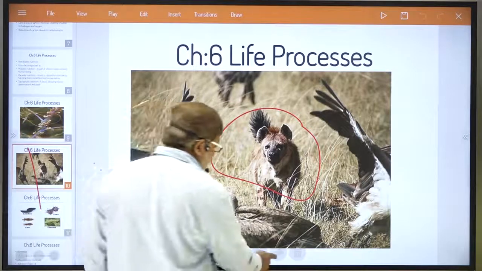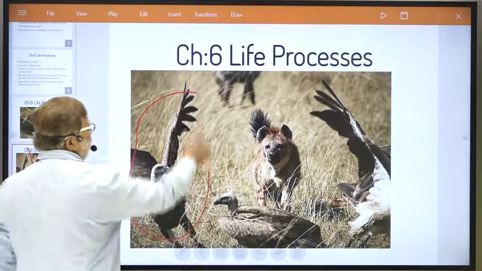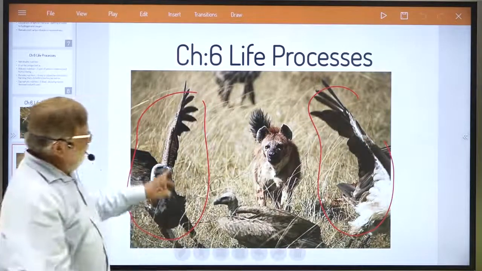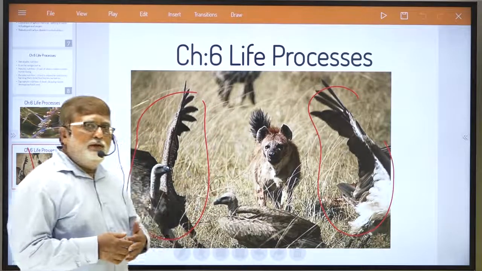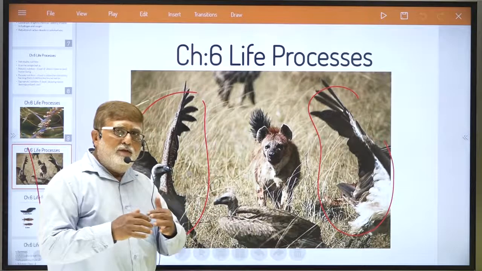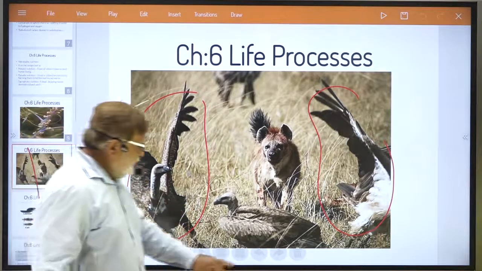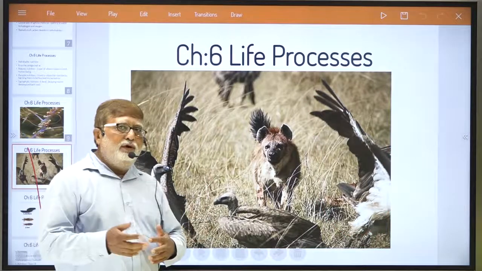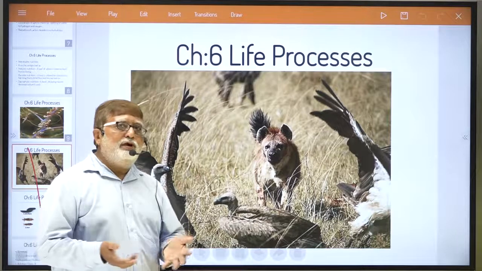Not only hyenas, dear student, you can see the vultures also here in the diagram. Vultures, as you all know, also depend for their survival and nutrition on the dead bodies of other living organisms. You understood this? Okay. So even crows, we can call them scavengers.